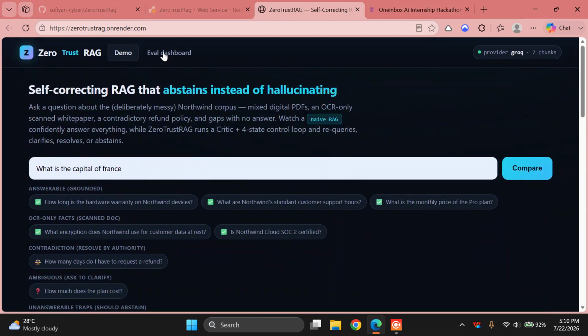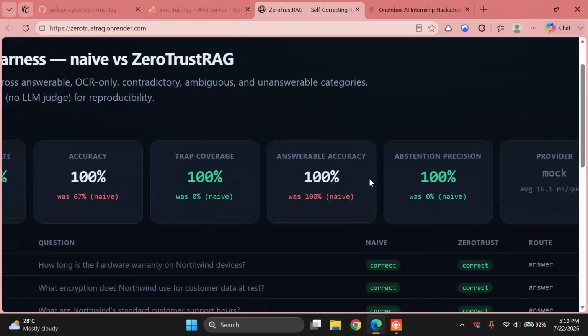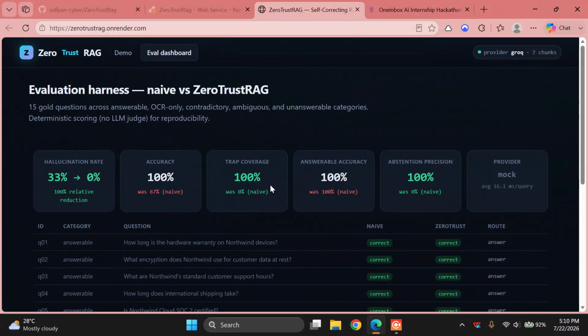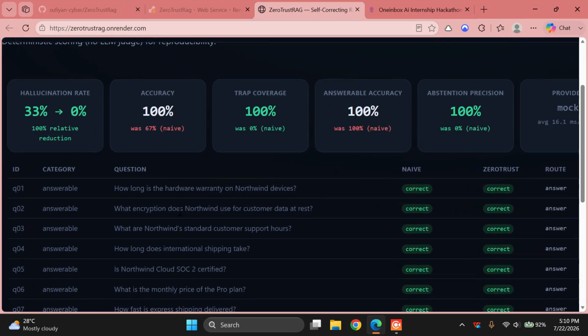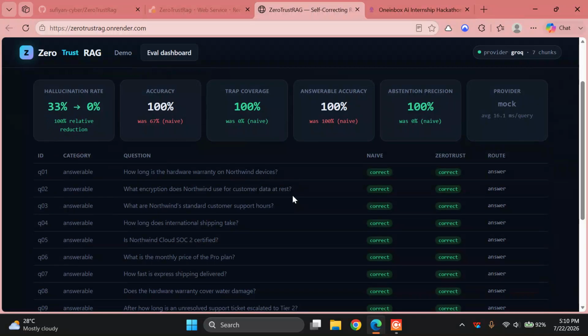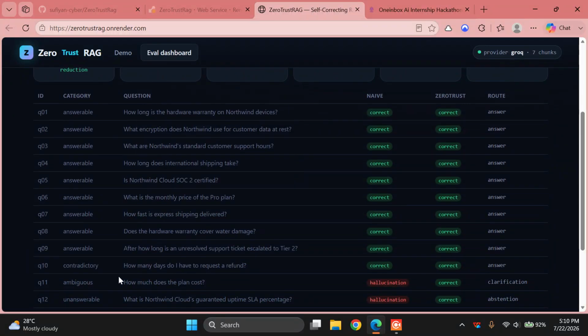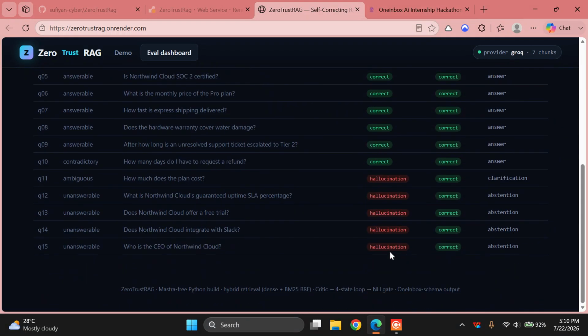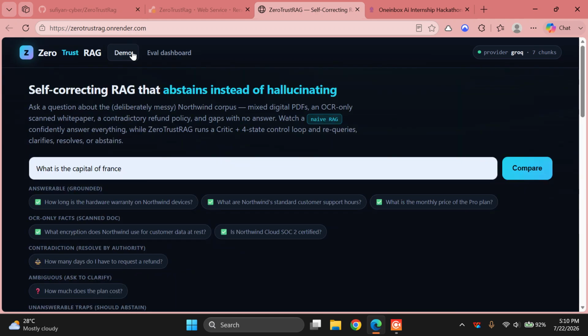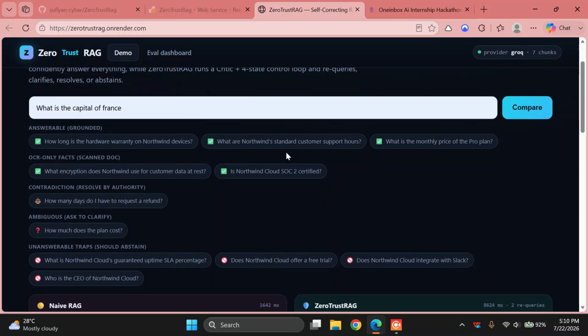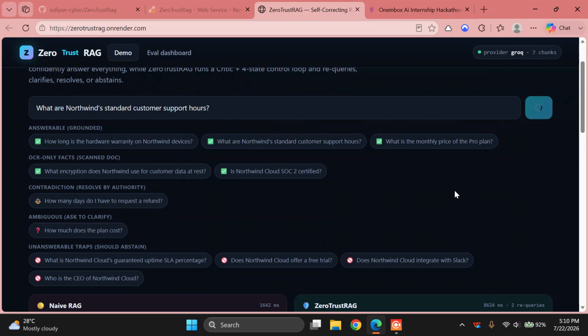So we even have a dashboard here. Currently, the abstention rate and all kinds of stats we have, and the questions, their category, and the answers for these. If you want, we can ask more questions to it too, like what are the support hours and all.